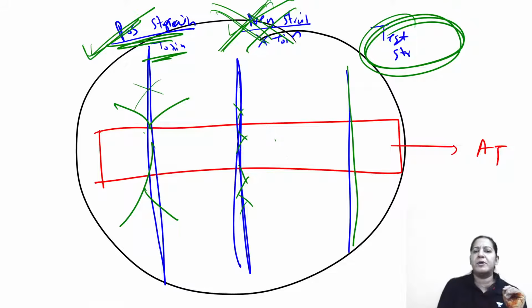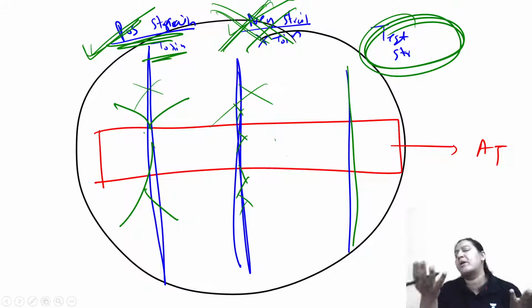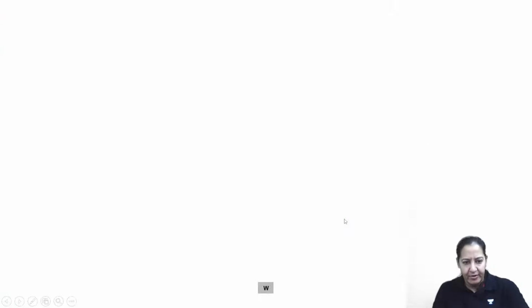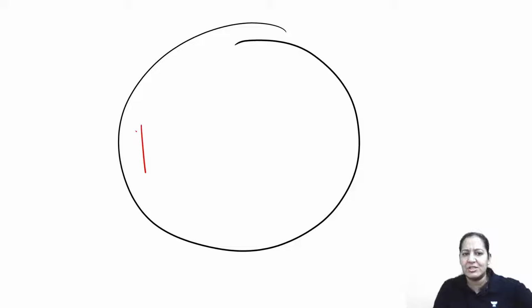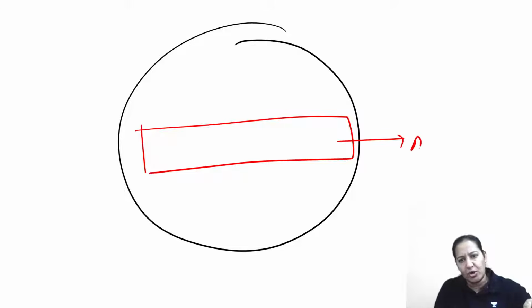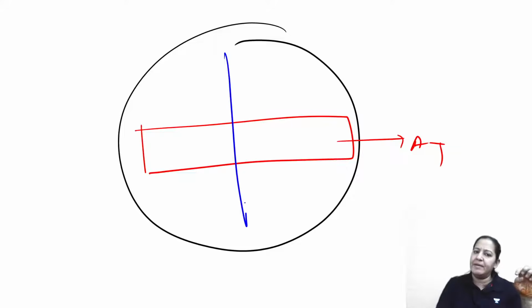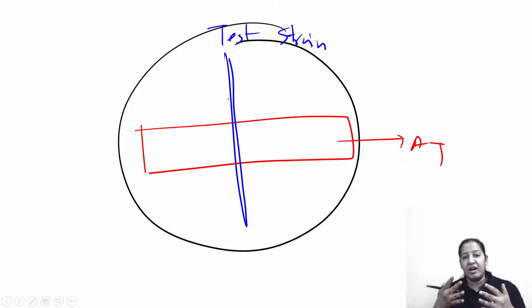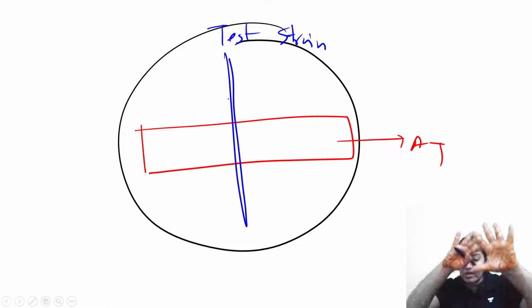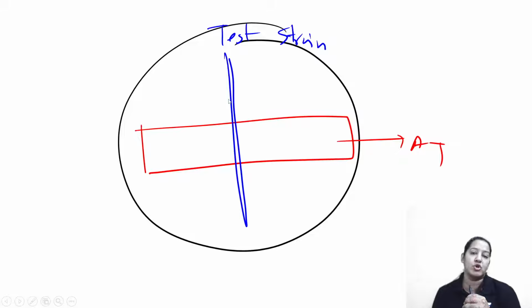Imagine you are not taking positive and negative strain for the control. You say, ma'am, what is the need of control? I am taking directly the test strain. Imagine you are saying, I will not take the control, I will directly test on the test strain. So this is my antitoxin and this is my test strain. If it is negative, not producing toxin, you will not get lines of precipitation. So you will get confused. Actually it is negative or you have done some mistake during the procedure. That's why it is not showing the result. So taking control is always advisable.